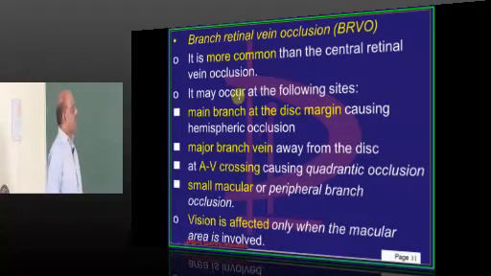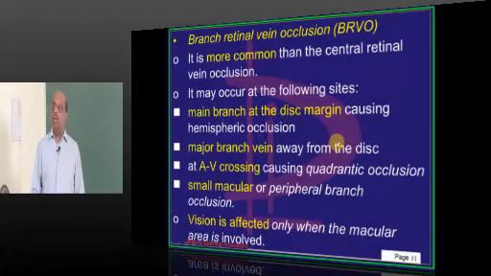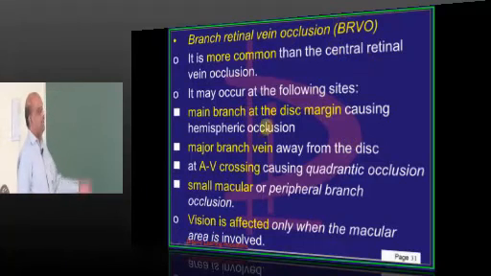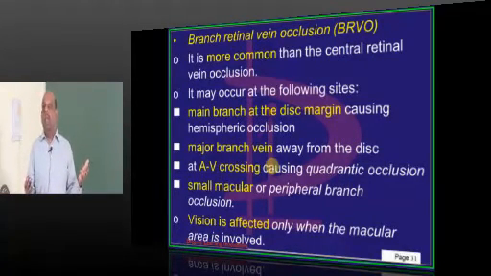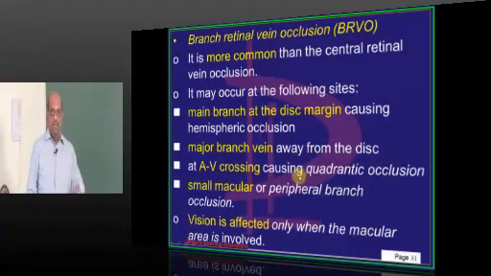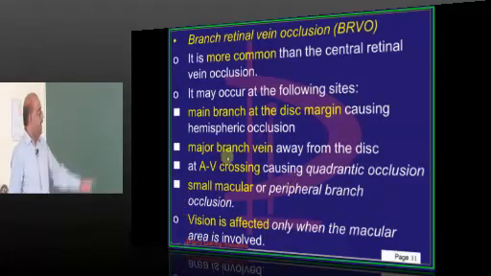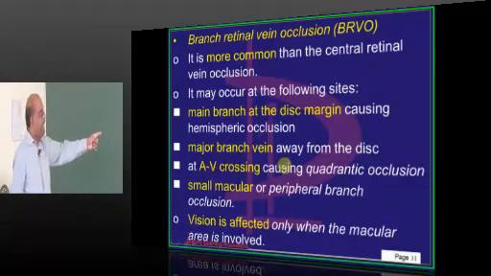So these are few things which we should not forget. Now, with BRVO, which branch of the retinal vein can be involved? It can be the main branch at the disc margin. It can be the major branch vein away from the disc, or it can be at the AV crossing.